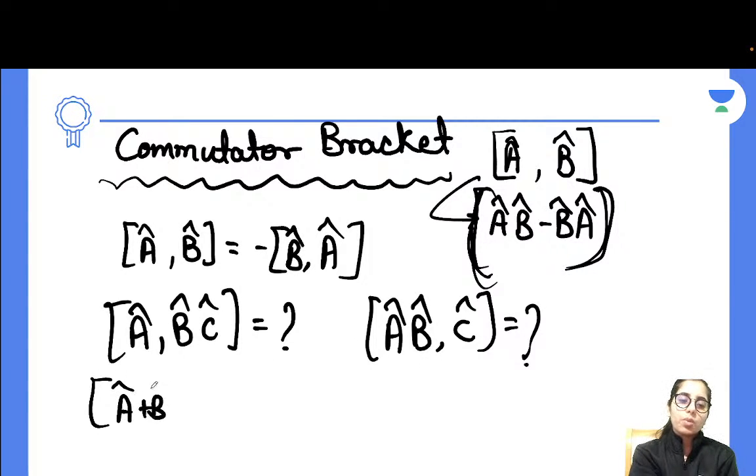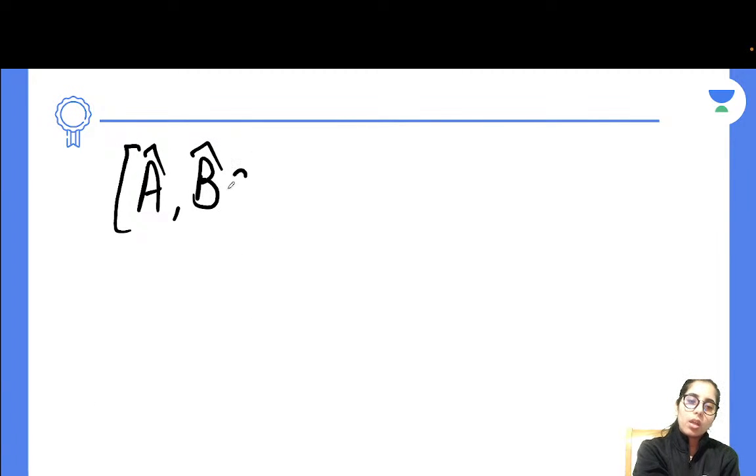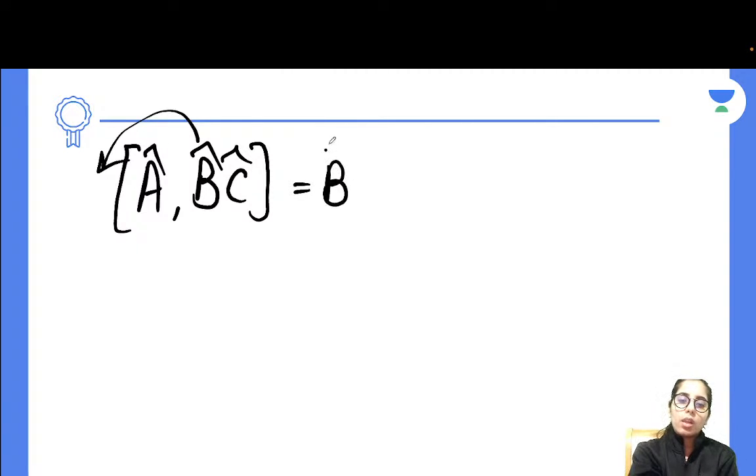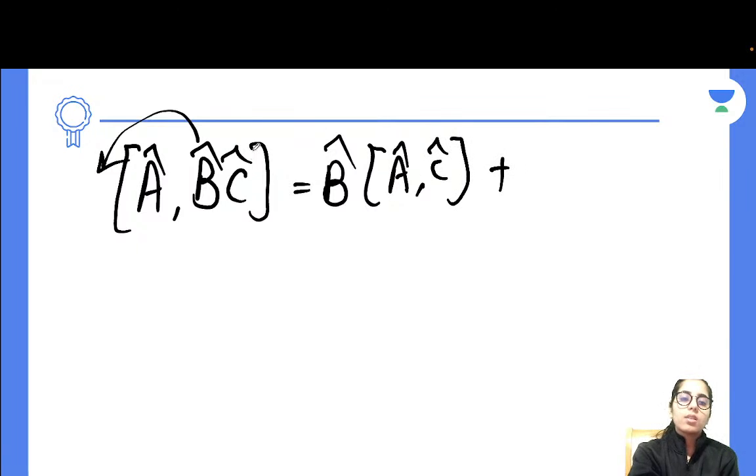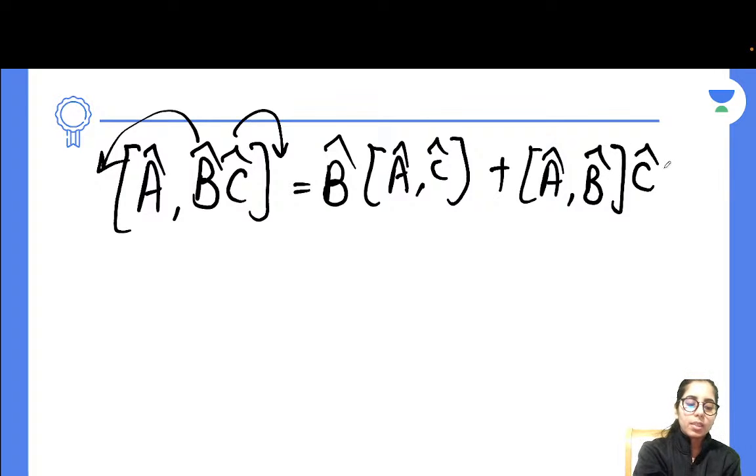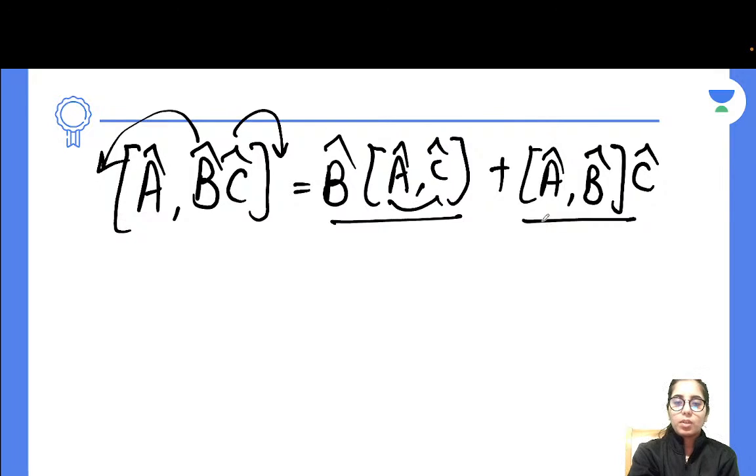Same way, A plus B comma C, then what will happen, or any additional term is given. So in the first case, let's talk about the product one first of all. Let me just explain to you how you will simplify this part. So here you are going to do it this way. Just take this B operator here, left hand side, and give the space to A and C. Okay, then take the C operator towards its own side and take the A and B there, and this is how you're just going to get it. Okay, whatever the answer will be, you will get that by solving this and this.